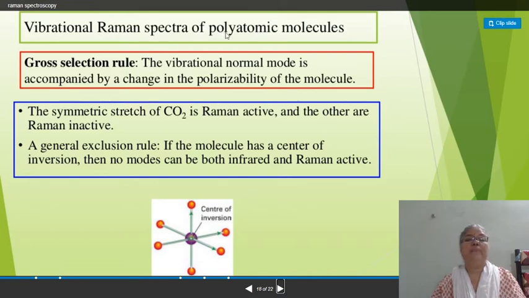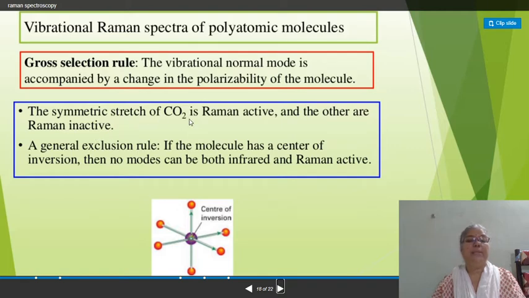Then the vibrational Raman spectra of polyatomic molecules. For example, consider a CO2 molecule, which has one carbon and two oxygen atoms. The selection rule here is that the vibrational normal mode is accompanied by a change in polarizability of the molecule. The basic thing in getting vibrational Raman spectra is that the polarizability must be induced while the vibrations occur in the polyatomic molecule.